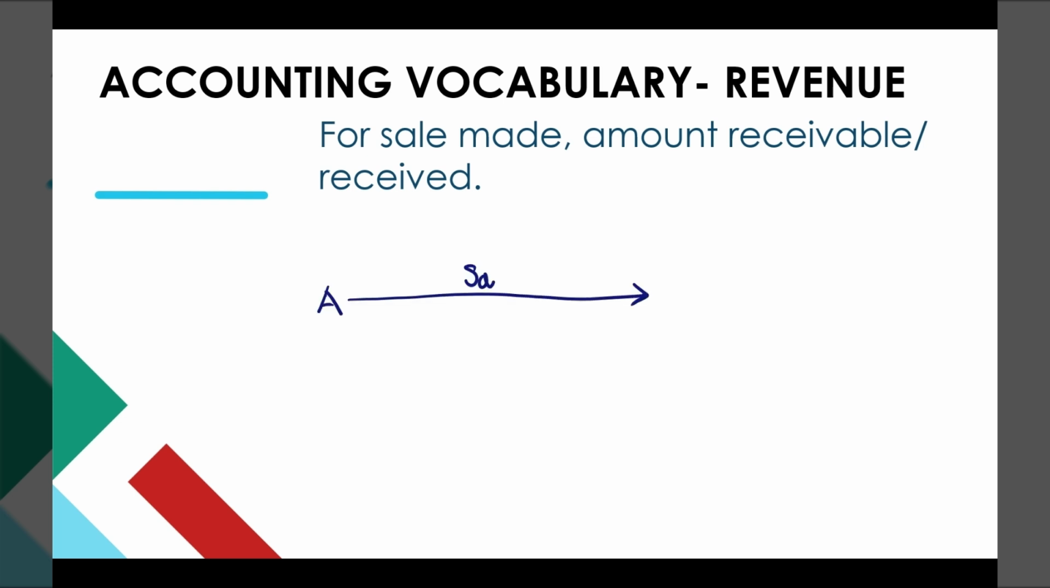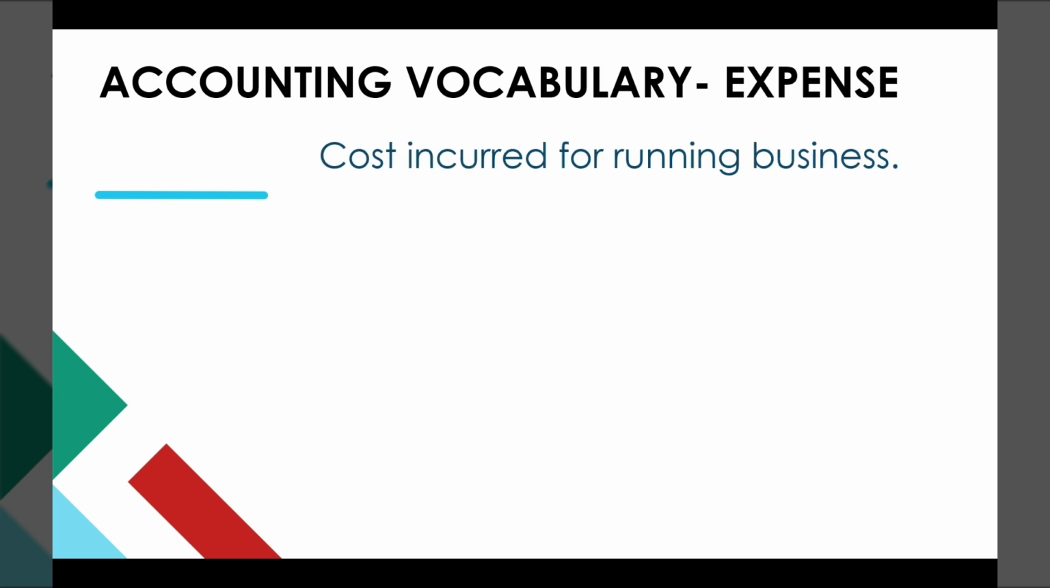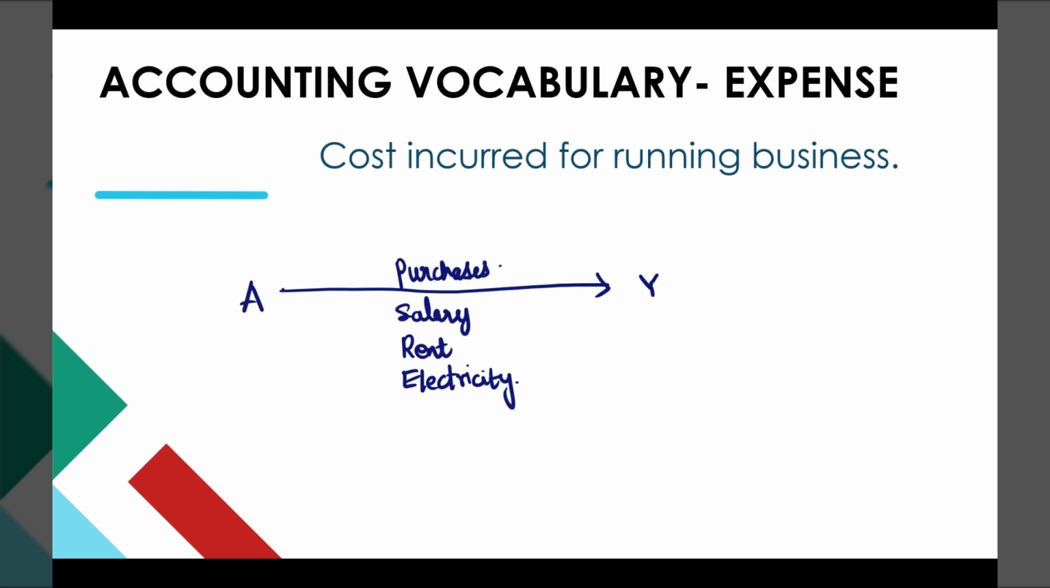Let us see with examples. A makes sales to X and the amount due is receivable. So, what is this sales? That is revenue. Sale of goods or sale of services, anything which the business deals with, whether the amount is receivable or received, the sale which is being made is revenue. What is expense? The cost incurred for running the business is expense. Let's see an example. A makes a purchase, salary paid, rent expense, electricity. All these are necessary for the running of the business. So, all these are the expenses.